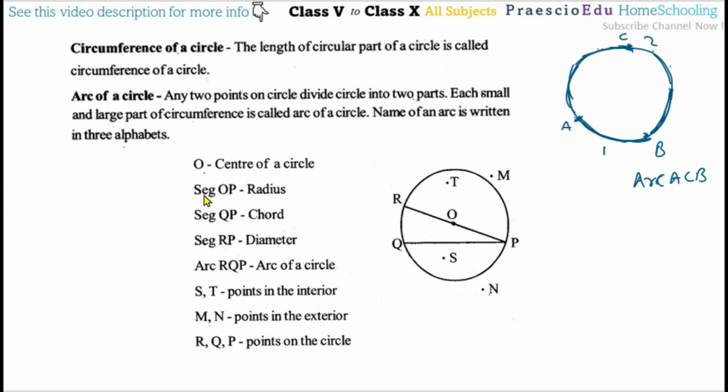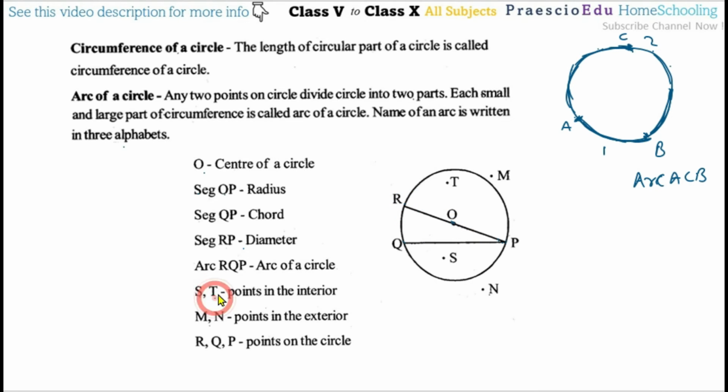Okay, so O is the center of the circle. We are seeing this segment OP. Now O and P, this is a segment, or we can say this is the radius, because it joins the center of the circle and a point on the circle. So this line is called a radius. Then chord QP. Now QP joins two points on a circle but does not go through the center, so QP is a chord. If it passes through the center of the circle, then that is a diameter. Likewise, here P and R are joined through O, so this is a diameter.